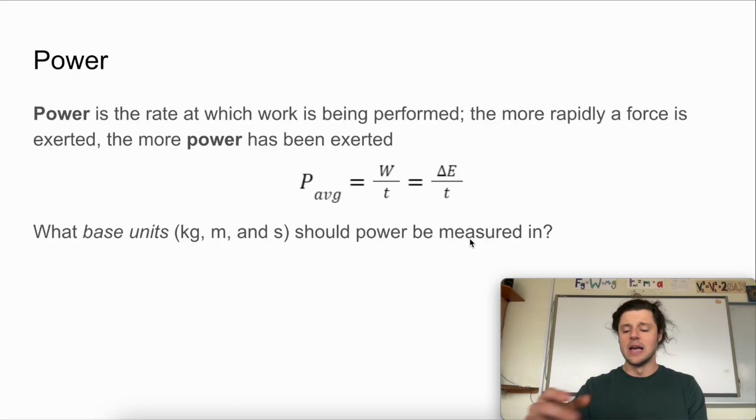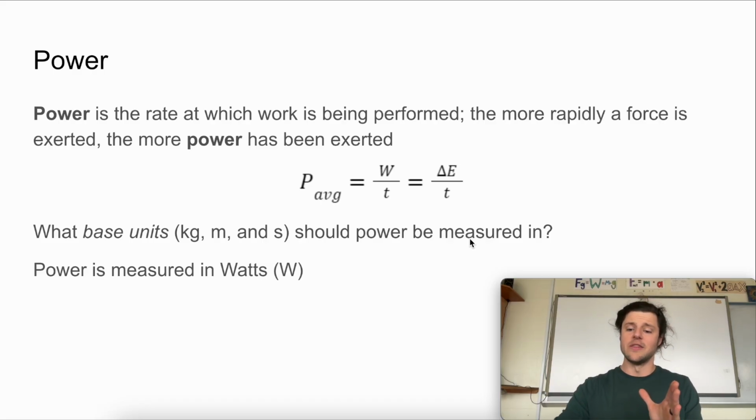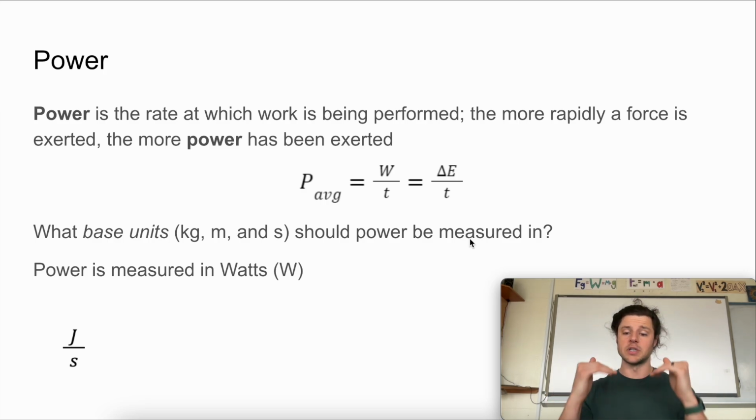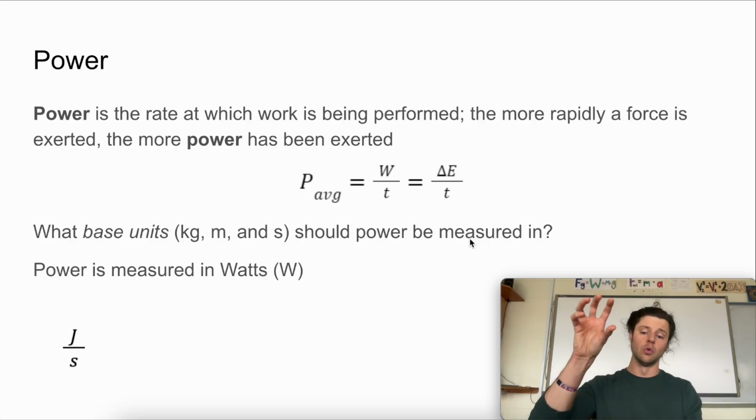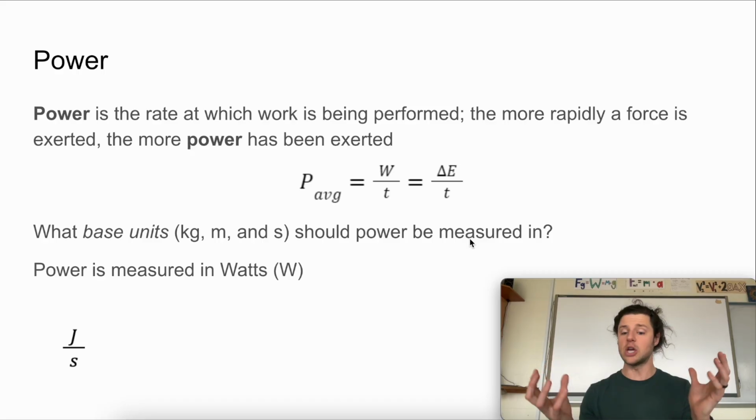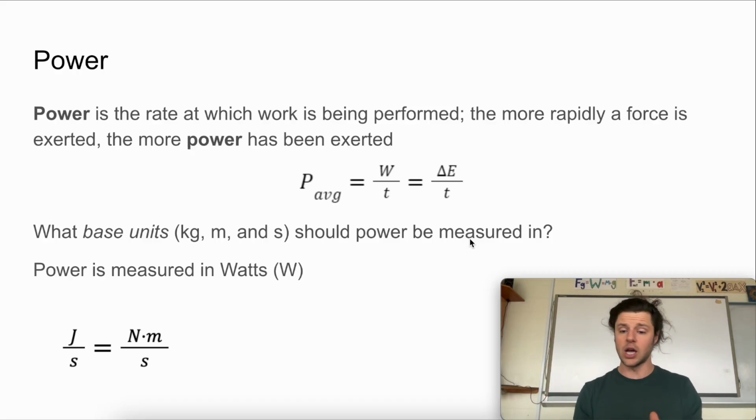When you come back, first of all, the unit that we will use in the metric system for power is watts. So we have a new unit, but packaged inside of watts, we can break it down into our base units, the kilograms, meters, and seconds, right? If we think about our work or our change in energy over time, both work and change in energy are measured in joules. So we're taking joules divided by time, which is measured in seconds, right? So joules over seconds.